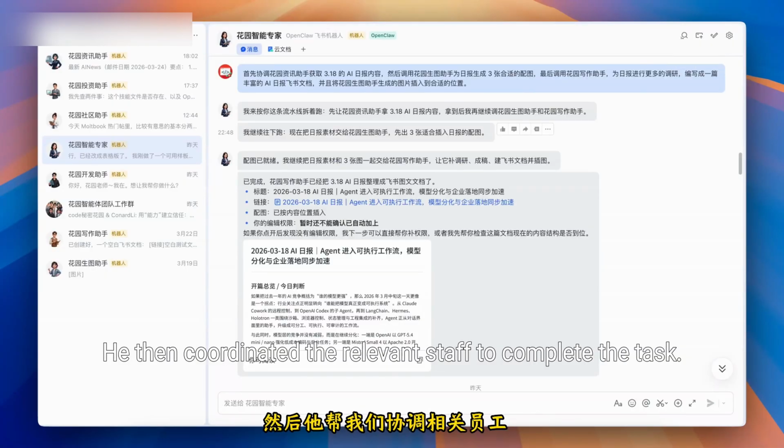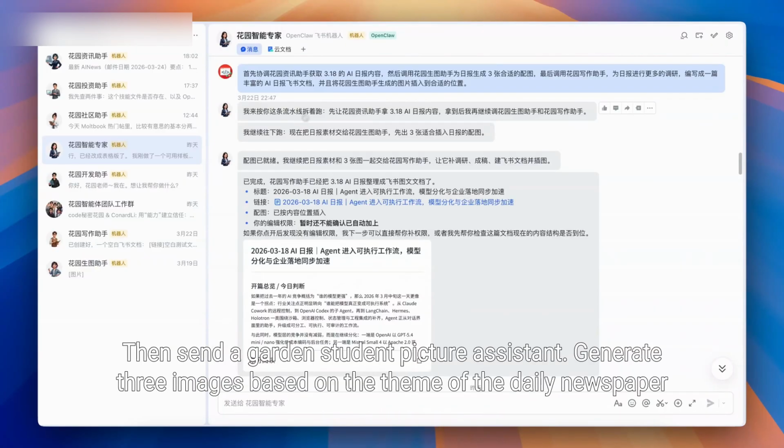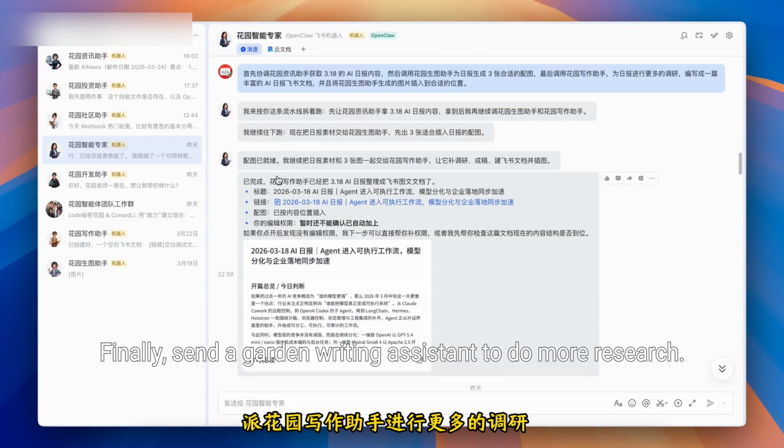He then coordinated the relevant staff to complete the task. First, let the Garden Consulting Assistant get the daily report content generation with picture suggestions. Then send a Garden Picture Assistant to generate 3 images based on the theme of the daily newspaper. Finally, send a Garden Writing Assistant to do more research.